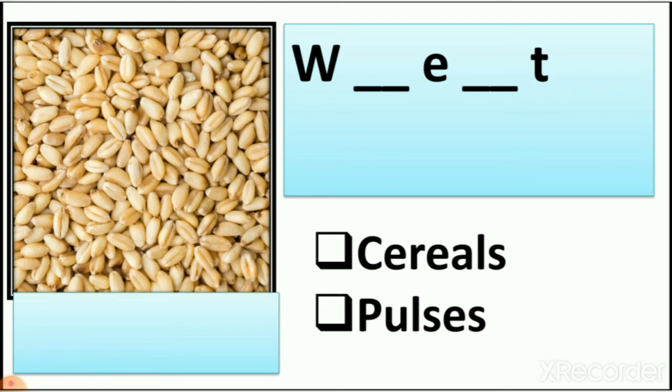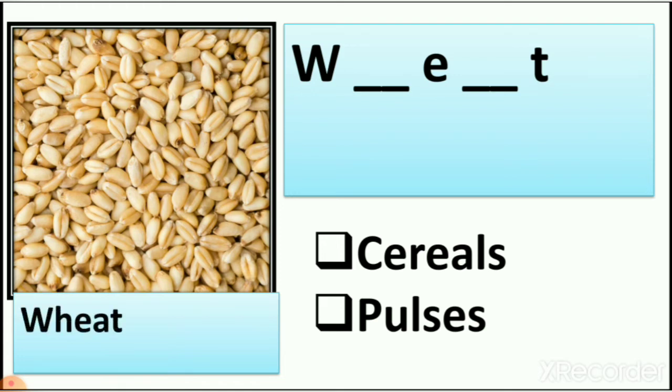Remember we learned about wheat, how wheat starts growing in the farm. We saw the picture of wheat when it is green and when it turns into brown. When it dries, we take out the wheat seeds and we use them in our home. So it is wheat. We also learned that in breakfast, in lunch and in dinner we use this wheat flour for making bread and chapatis. So what is this? It is wheat.